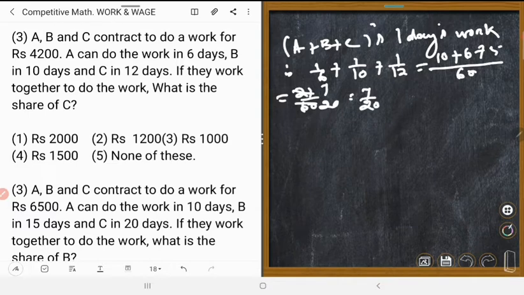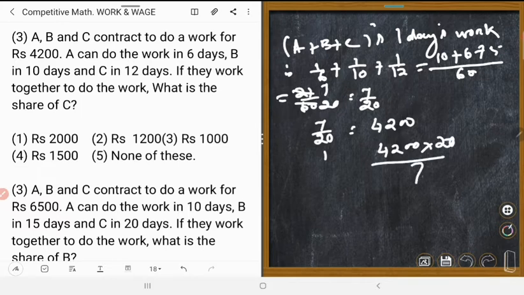So 7 upon 20 is equal to 4,200. Therefore 1 is equal to 4,200 into 20 upon 7.